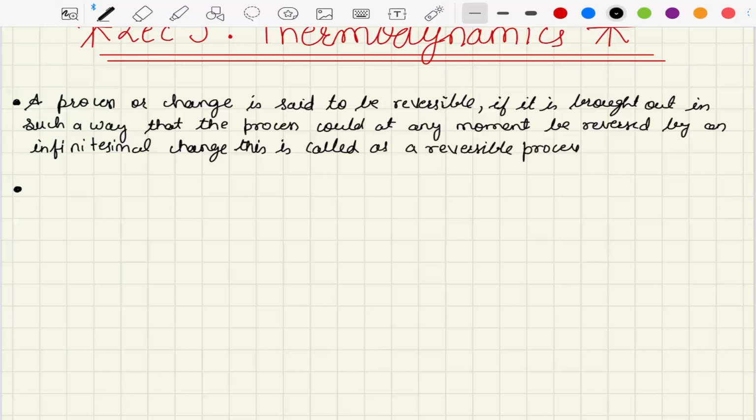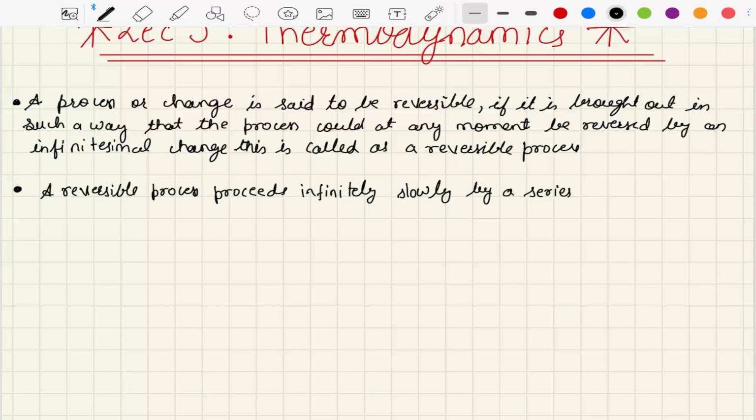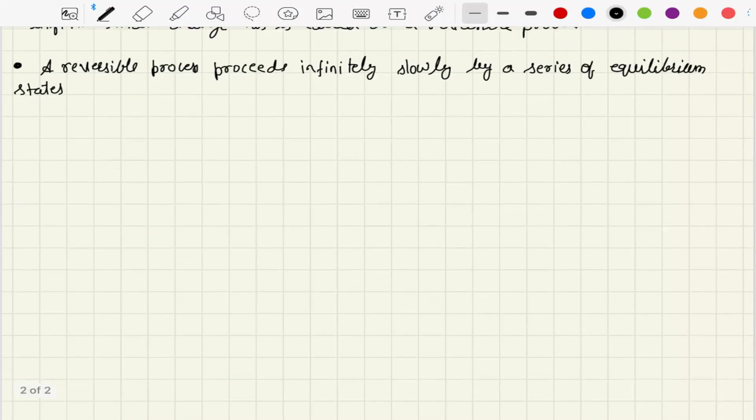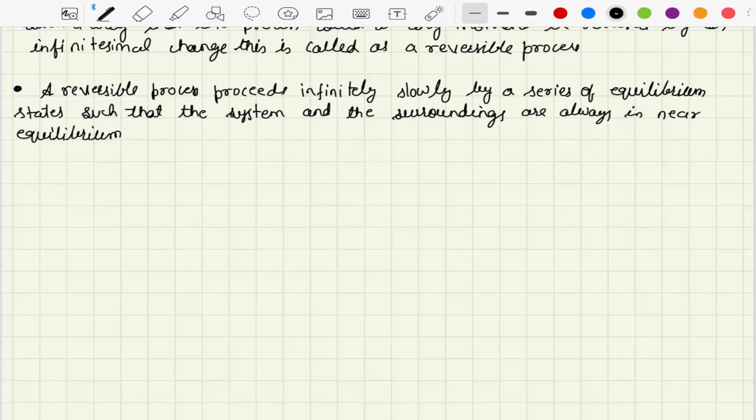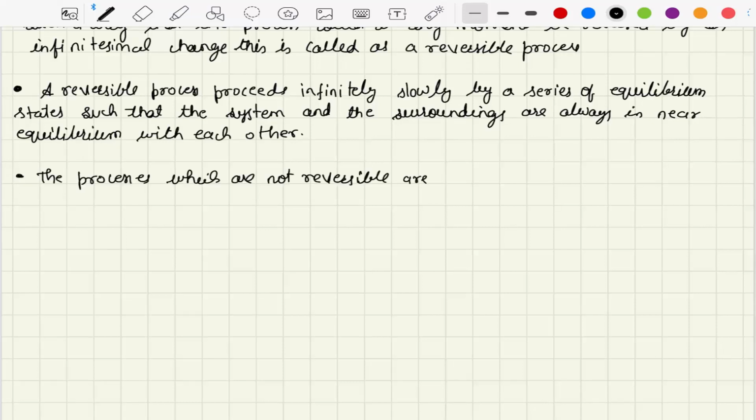The second statement: a reversible process proceeds infinitely slowly by a series of equilibrium states, such that the system and the surroundings are always in near equilibrium with each other. And the processes which are not reversible are called irreversible processes.